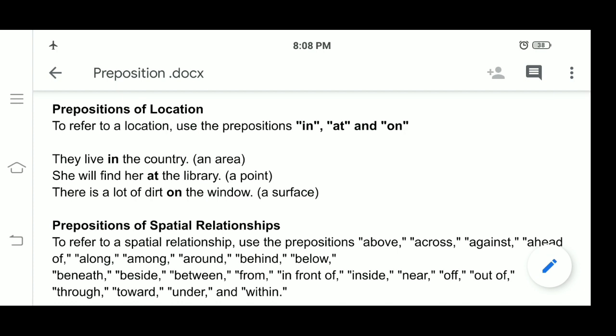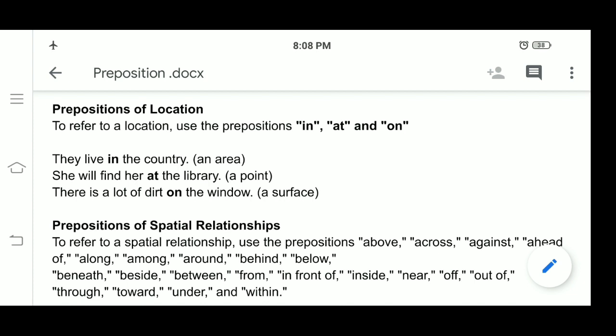Prepositions of location. To refer to a location, use the prepositions in, at, and on. They live in the country. She will find her at the library. When we talk about an area, we have to use in. When we talk about a point, we have to use at. And when we are talking about a surface, we have to use on. There is a lot of dirt on the window.